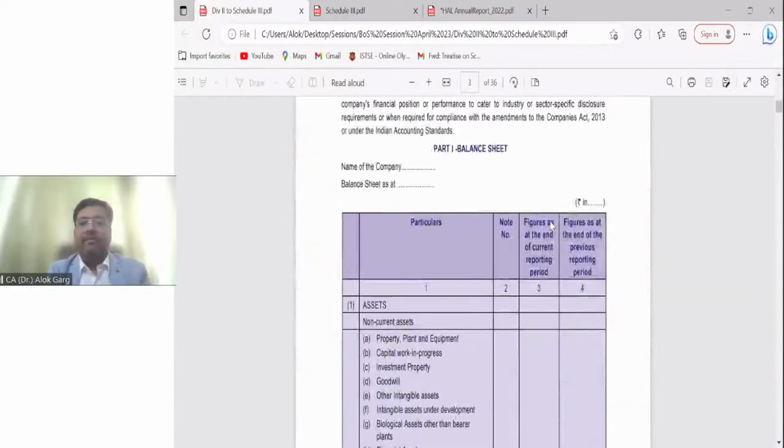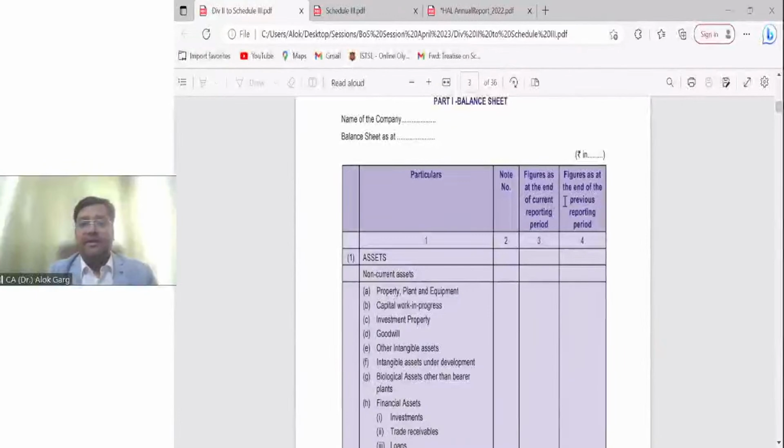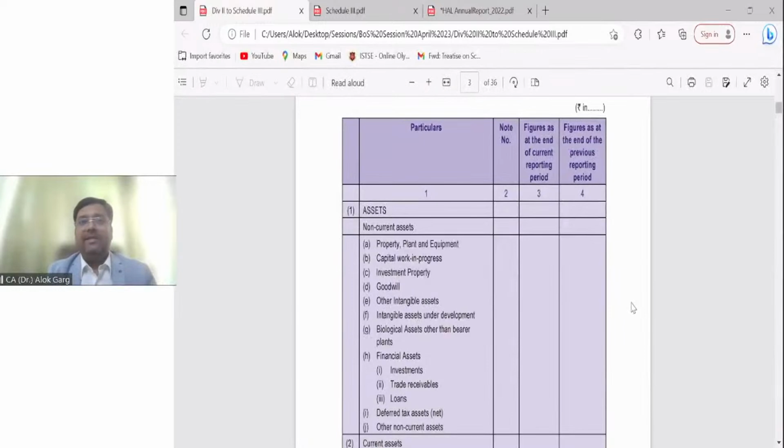You can see the format of the balance sheet. Current year is there, comparative year is there. It starts with asset. Your accounting standard balance sheet starts with equity and liabilities, but your Ind AS balance sheet starts with asset. Why, sir? Because it is a global format. Our Ind AS is the global version of IFRS applicable to India.